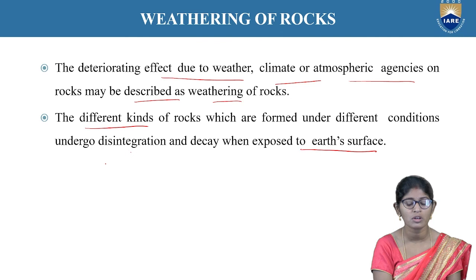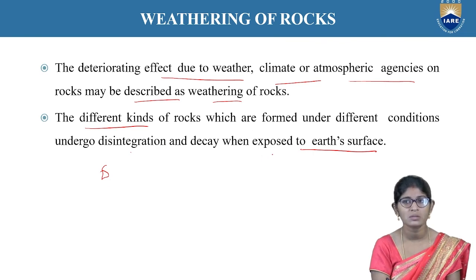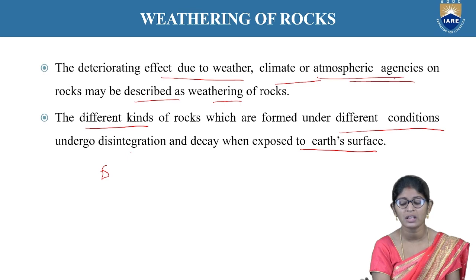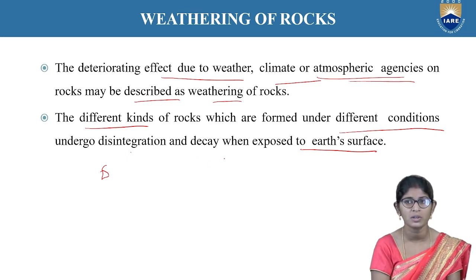Disintegration means it breaks into small pieces, and decay means it decomposes, when exposed on the earth's surface in different conditions. If atmospheric agencies affect it, the top layer of the structure will be changed by weathering effects.